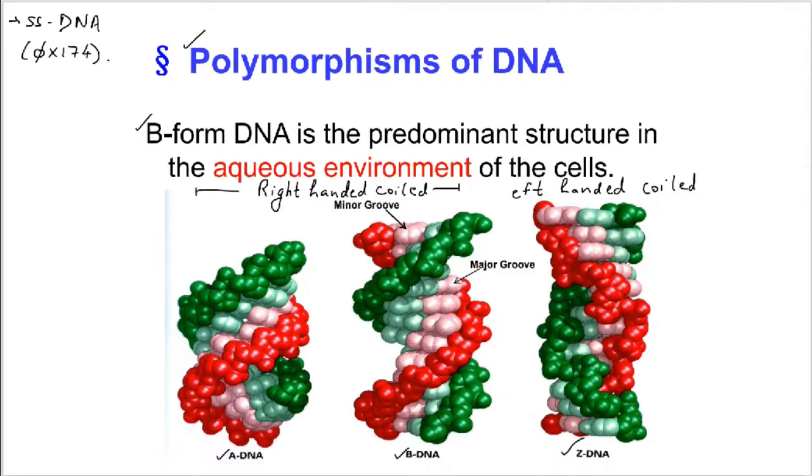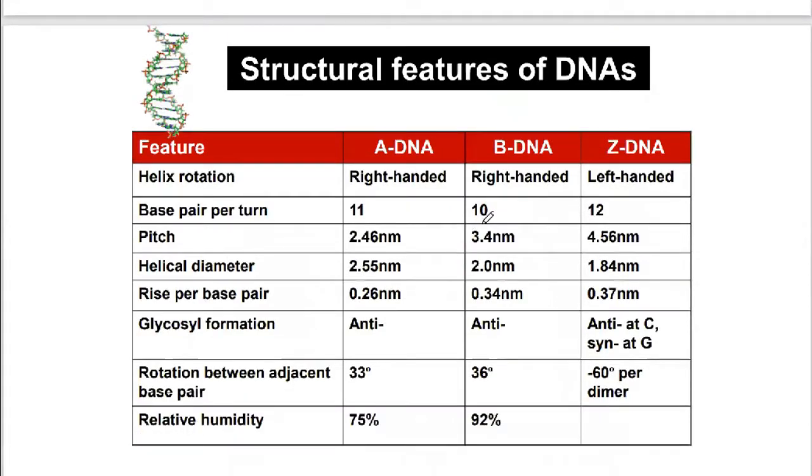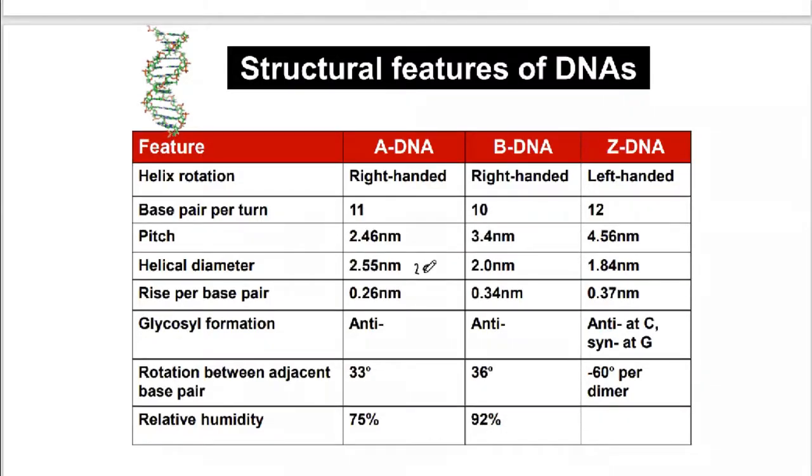Now, how can these DNA molecules be differentiated from each other? That we have to see. You can look at the structural features of the DNA molecules. The A-DNA molecule has a greater diameter as compared to the B-DNA molecule. It could be equal to 25 angstrom, whereas the B-DNA has a diameter equivalent to 20 angstrom, and Z-DNA has a diameter equivalent to 18 angstrom.